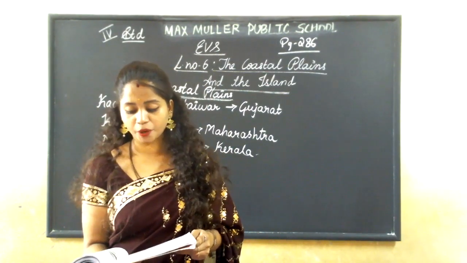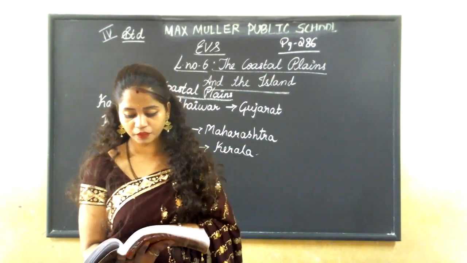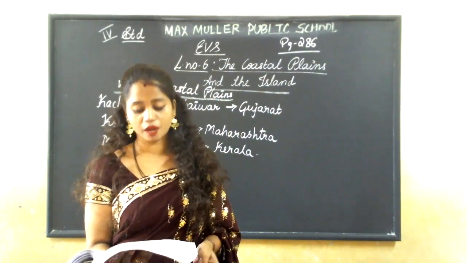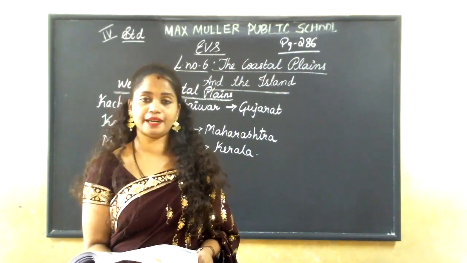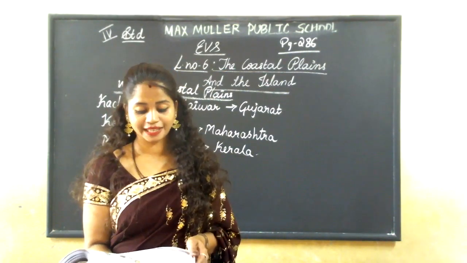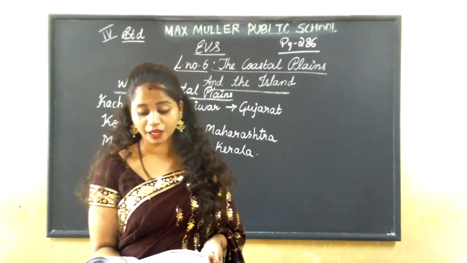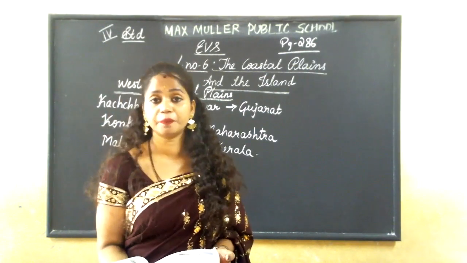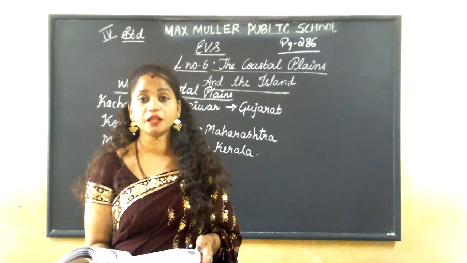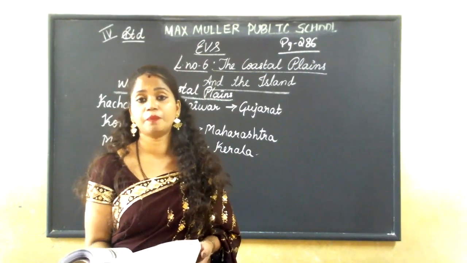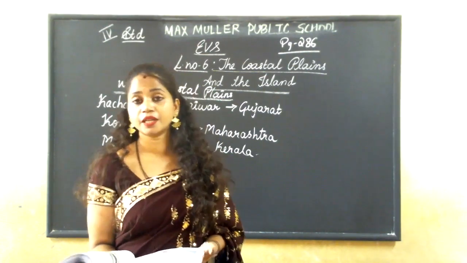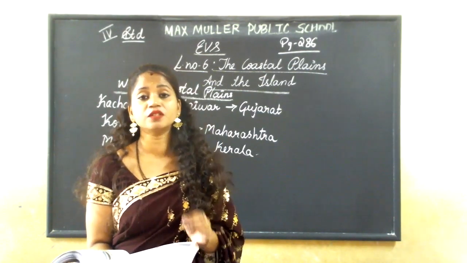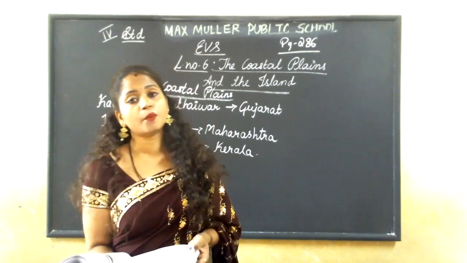Some of the important ports are Kandla in Gujarat, Navsheva in Mumbai, Marmagova in Goa, and Cochin in Kerala, from where economic activities are done. Because this western coastal plain is a little bit broad, it is very good and suitable for harbors and ports.